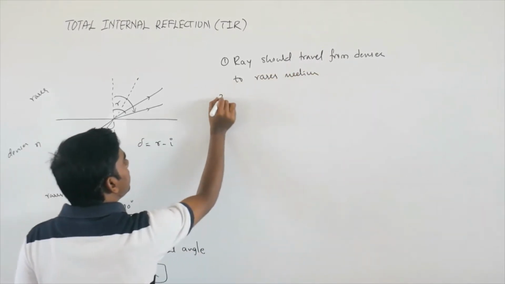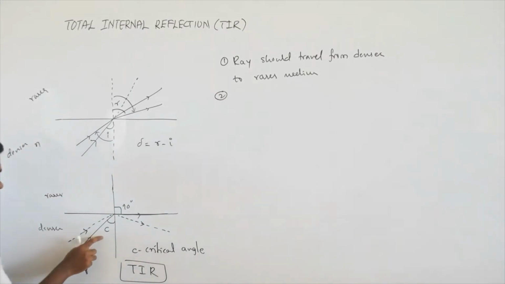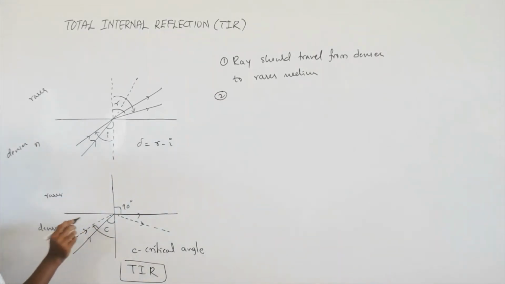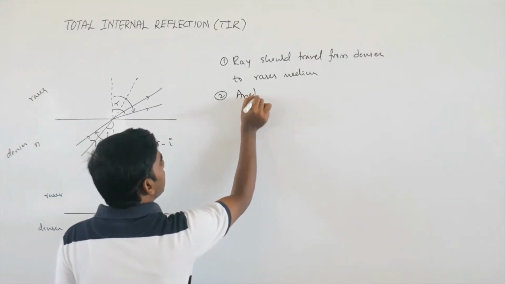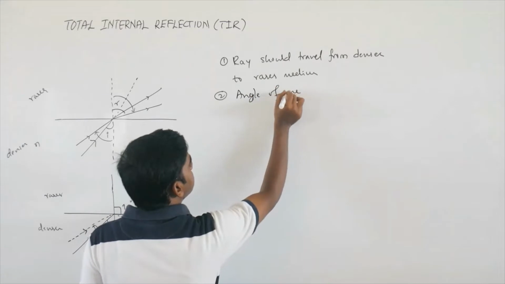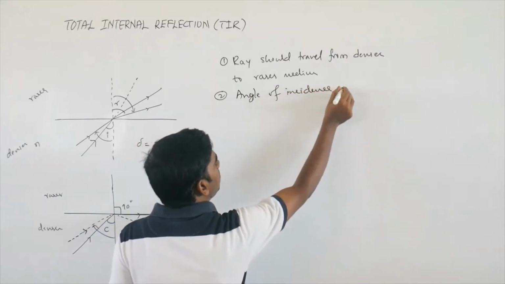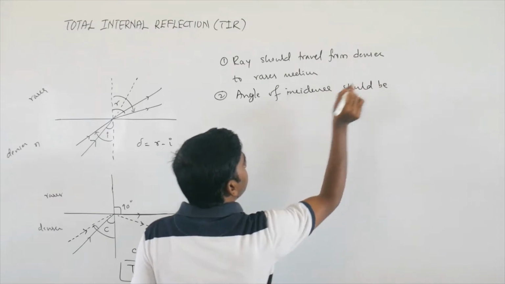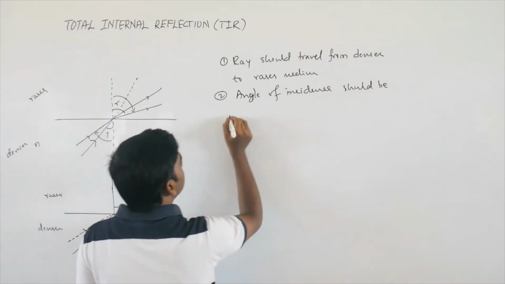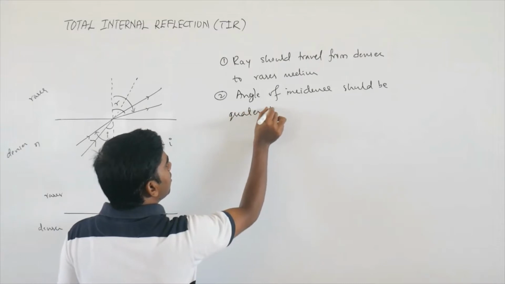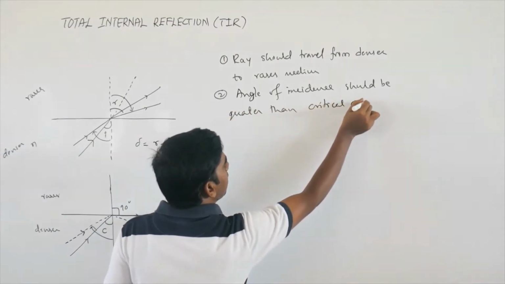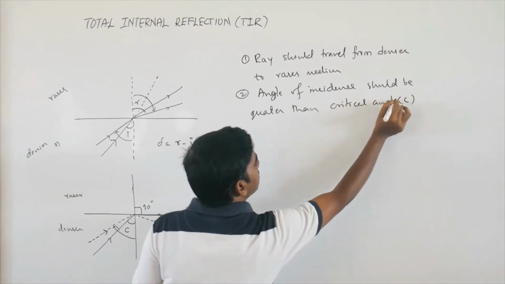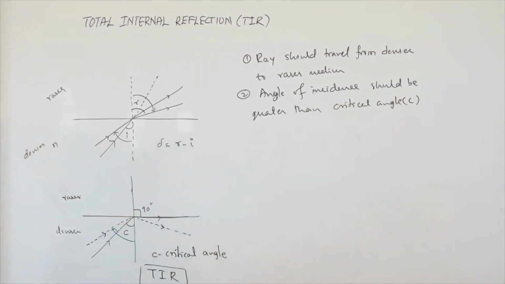Similarly, another condition is that the angle of incidence should be greater than the critical angle, that is C. So these are the two conditions for total internal reflection to take place.